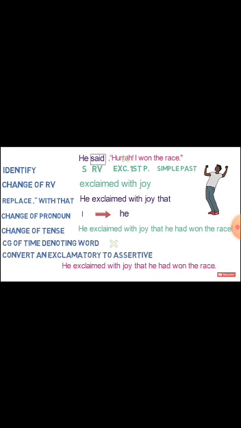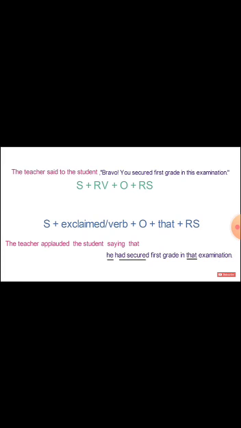Now look at an example. He said, "Hurrah, I won the race." Then we will change the reporting verb. He exclaimed with joy that he had won the race. Hurrah changes into exclaimed with joy. Then the teacher said to the student, "Bravo, you scored first grade in this examination."